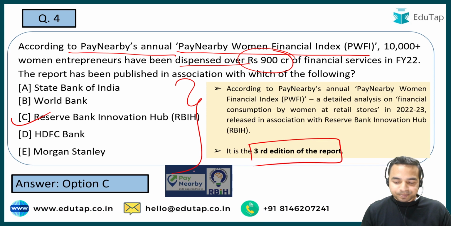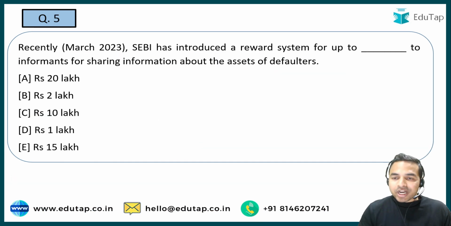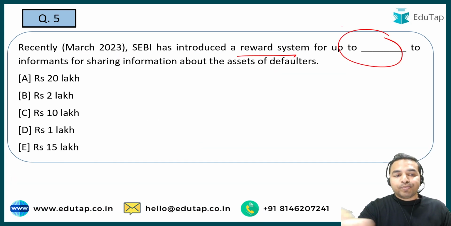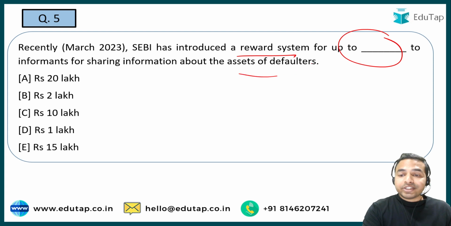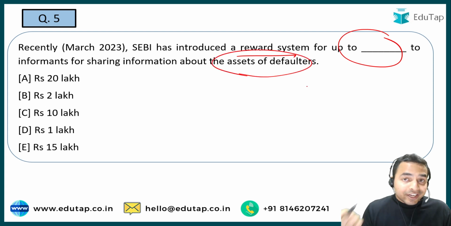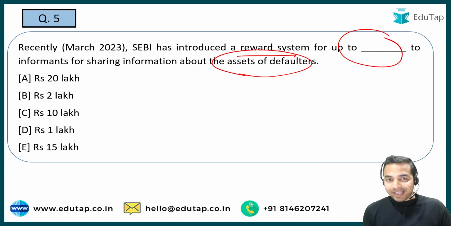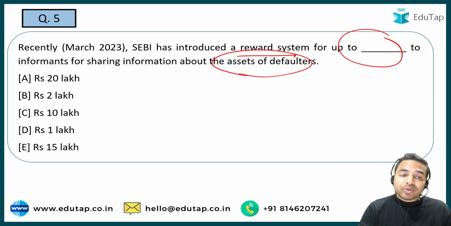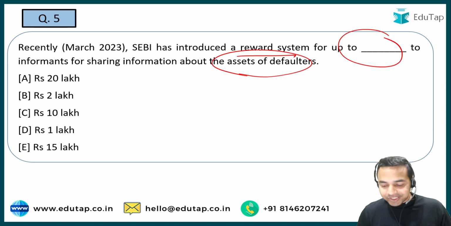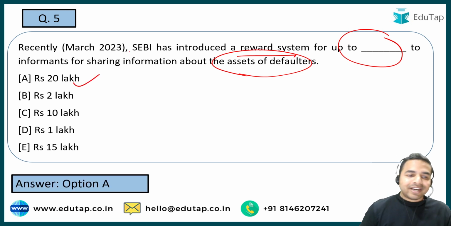Now the next question. SEBI has introduced a reward system for up to ₹dash to informants for sharing information. See guys, for the people who share information about the assets of defaulters, those who have defaulted, if any information about their assets is provided, SEBI has recently introduced a reward system. And you are required to tell me what exactly is the amount that they will be giving to that informant under this system. And here guys, the right answer is option A, that is rupees 20 lakh.